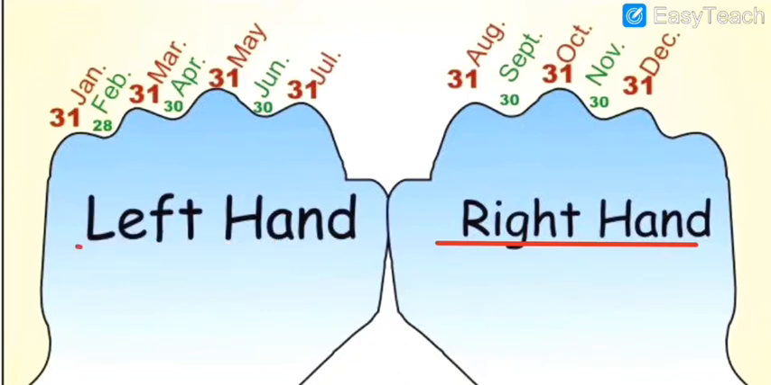Okay, my dear students, note down these important things in your book, dear. Do it fast. You have to draw the shape of the knuckles, meaning the shape of the hand, and then after you have to write here the names of the months.